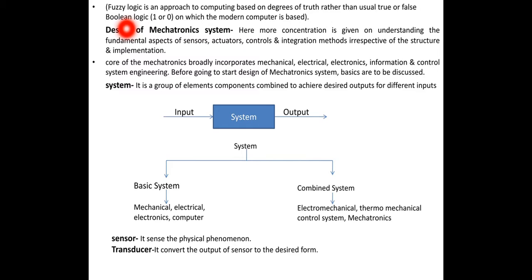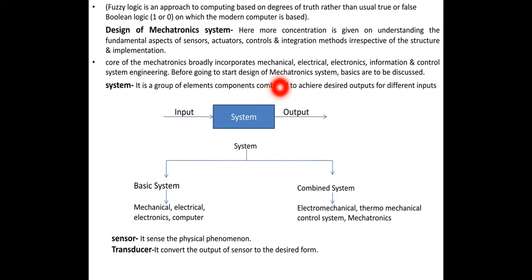Now in this session we are going to discuss design of mechatronics system. Here more concentration is given on understanding the fundamental aspects of sensors, actuators, controls and integration methods irrespective of the structure of the implementation. So here sensor, actuator, controls and their integration, these are the important points. Core of the mechatronics broadly incorporates mechanical, electrical, electronics, information and control system engineering.